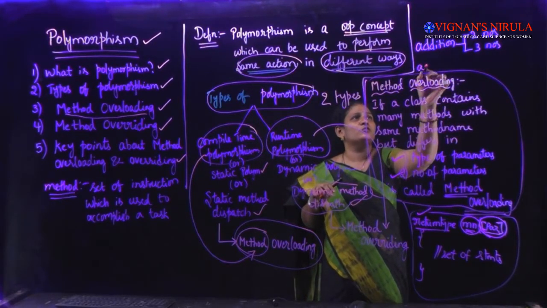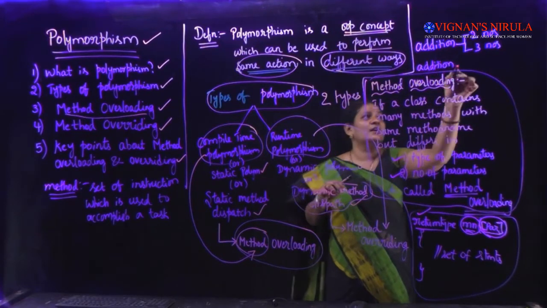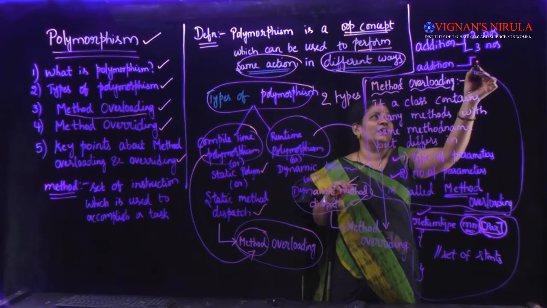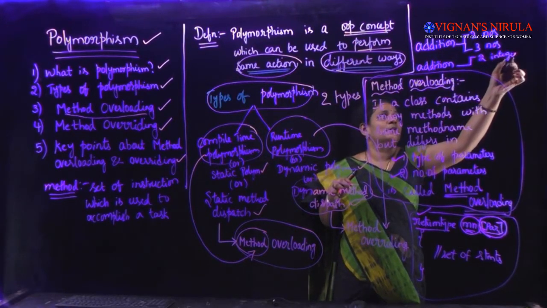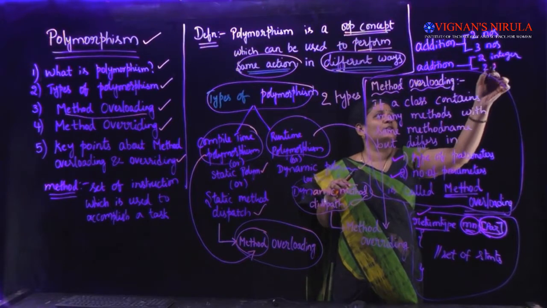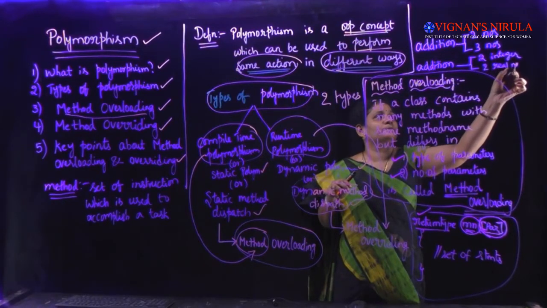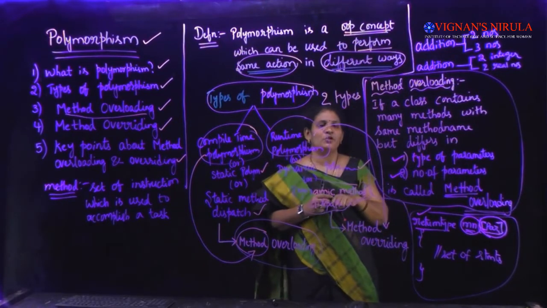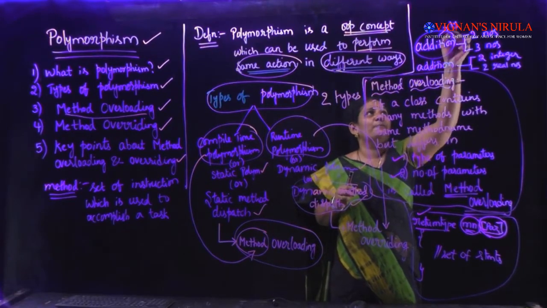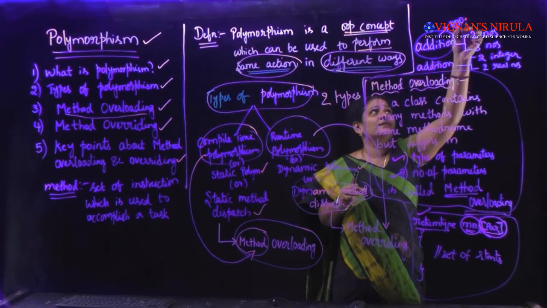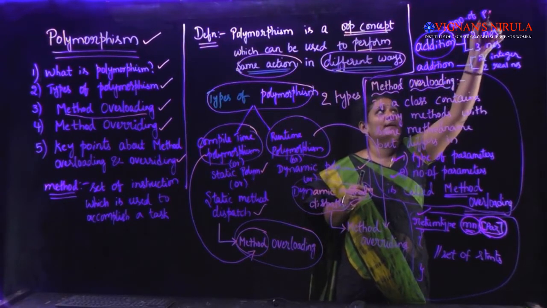Similarly, I can also go for something like this. I am taking the method name as addition. In the first method I am adding 2 integers and in the second method I am adding 2 real numbers. This is also an example of method overloading. The earlier example is for number of parameters; there is a change in number of parameters.